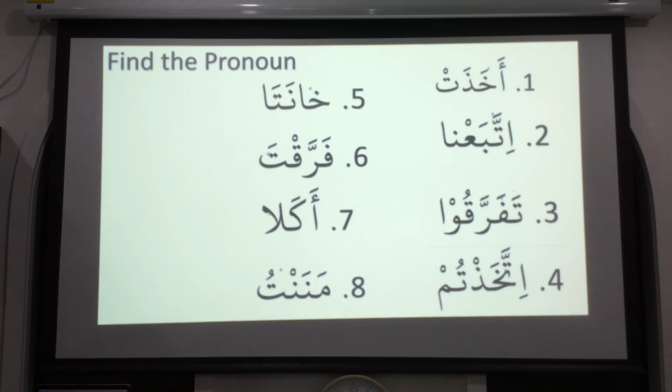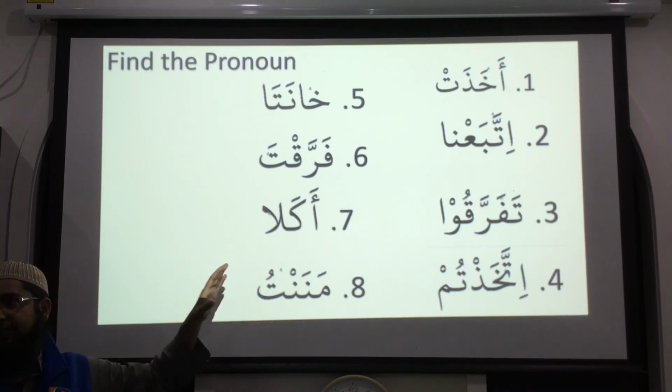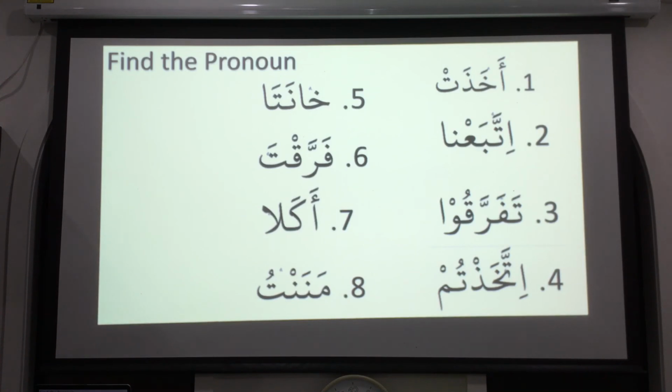Manantu. Manantu means favor, like favored. Who favored? Remember from the top, nasara, it's obviously not that. Another easy way: if you look at the second last letter and it has a sukun, then it's not the third person.